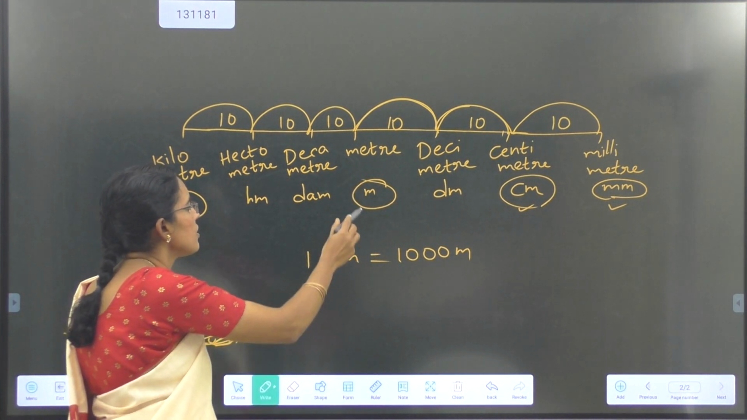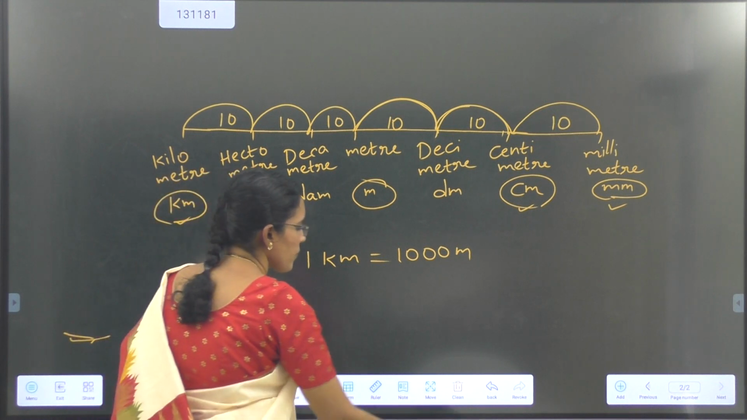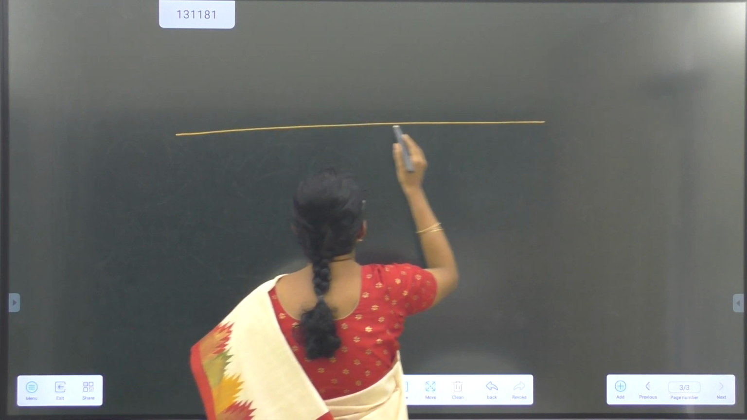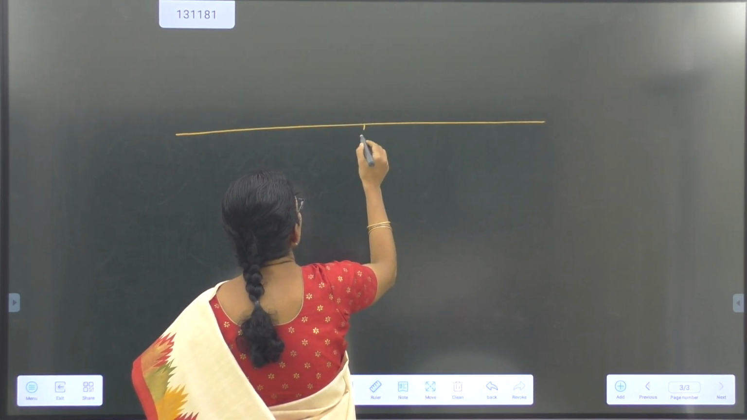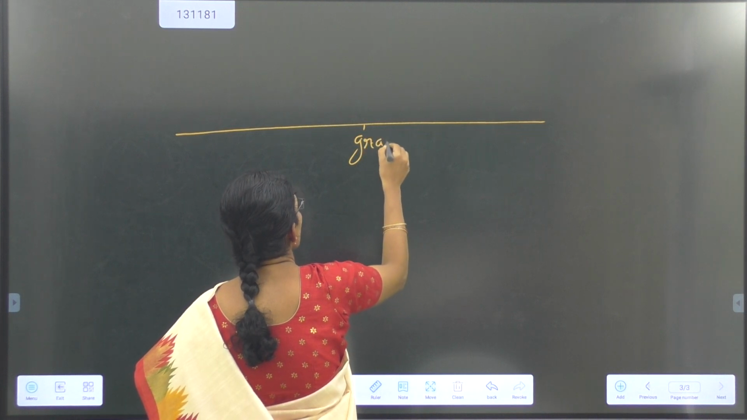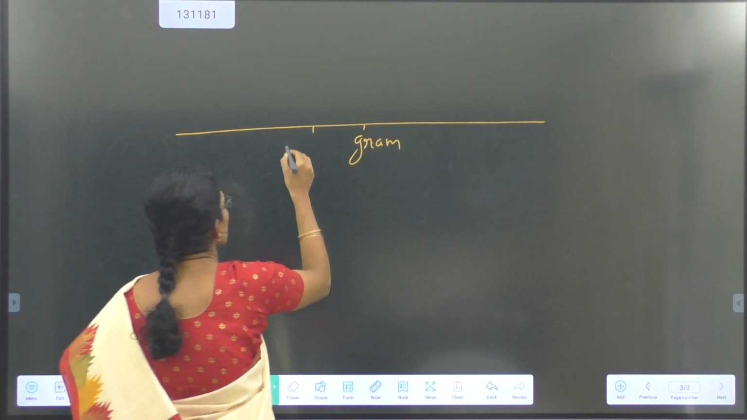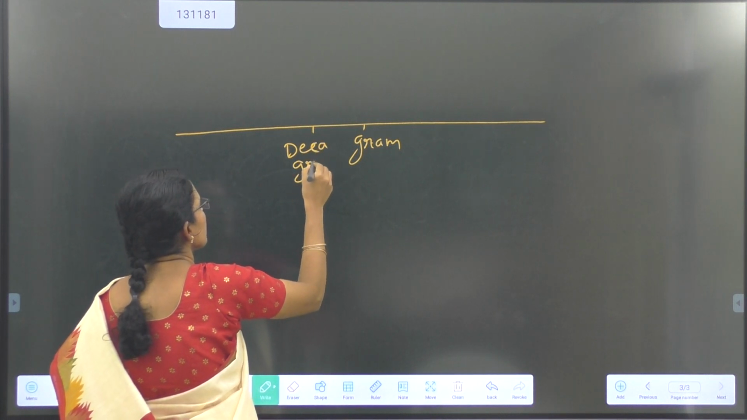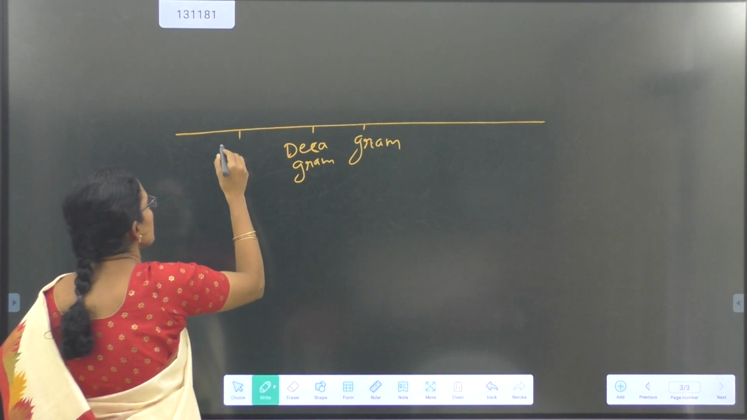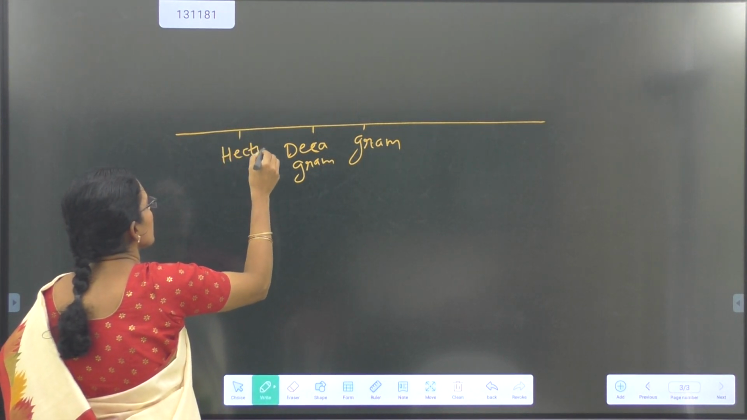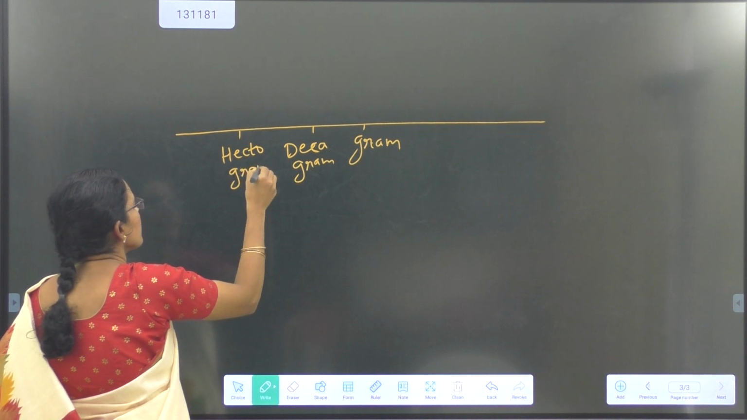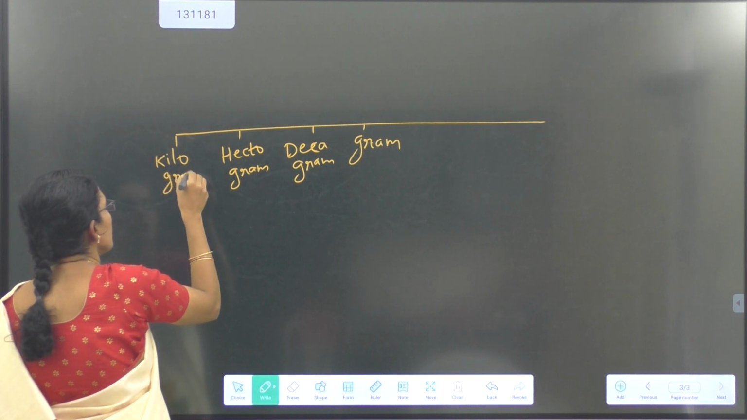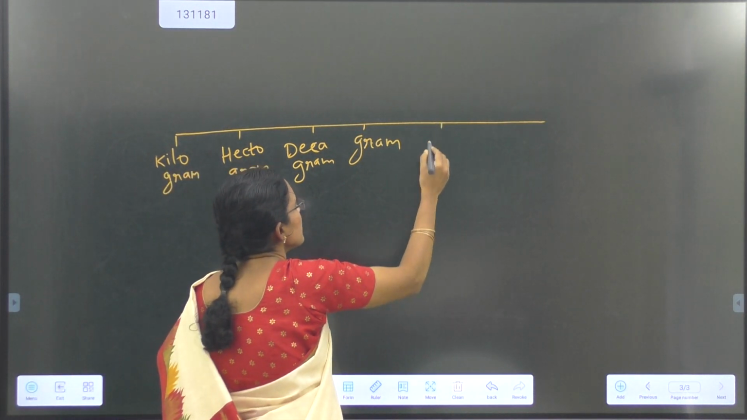Now next we will see the unit of weight. If the unit is weight, then what are the 7 units we get? The unit is gram. Then on the left hand side decagram, and then hectogram, and then kilogram. And then on the right side decigram,